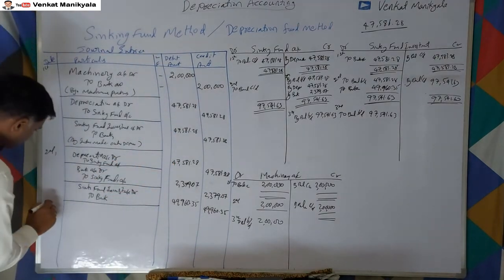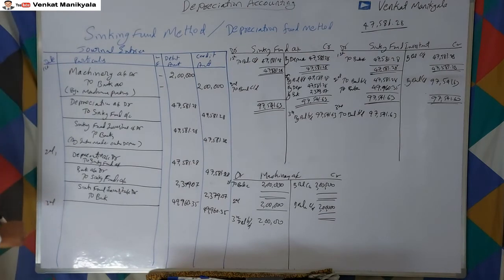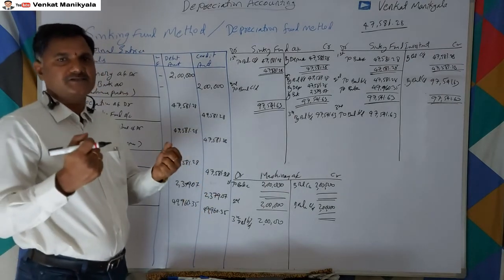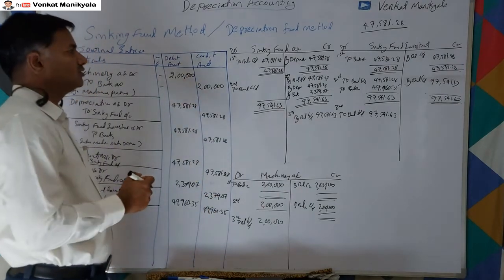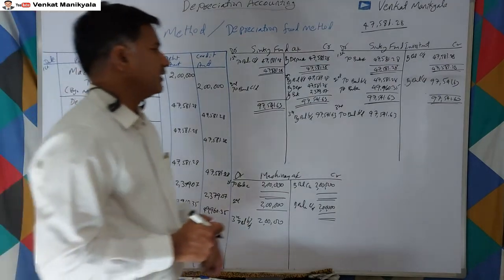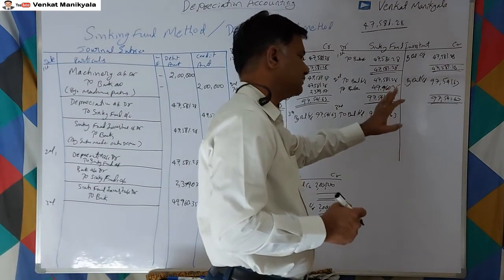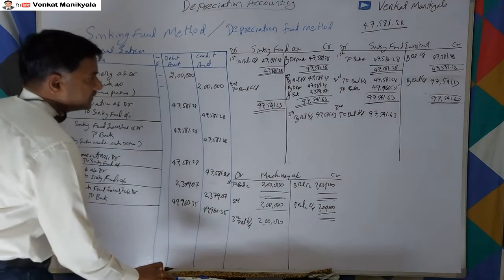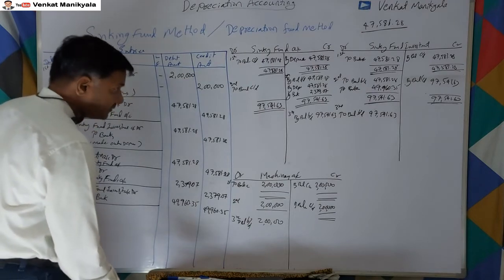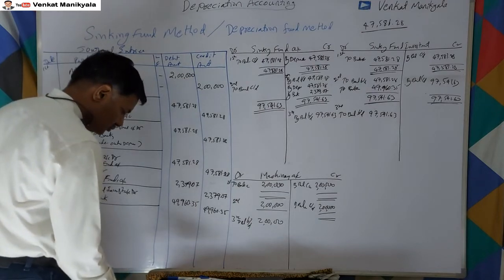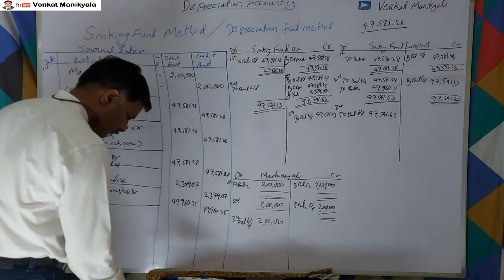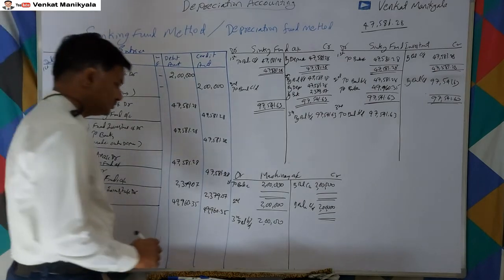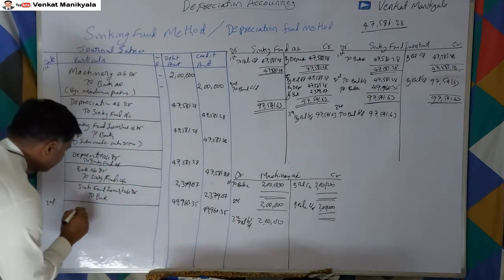Now we are coming into the last year, third year. In this case, we receive the interest for the total investment, right? So how much have we invested in total till now? 97,541.63 we have invested, right? So what is the interest for it? 97,541.63 into 5%. How much are we getting? 4,877.08 interest receiving.